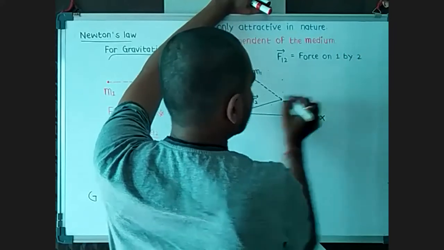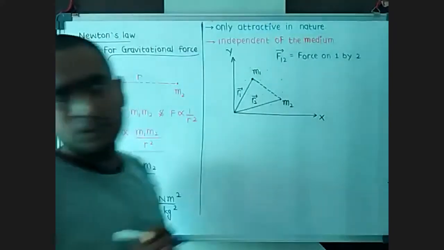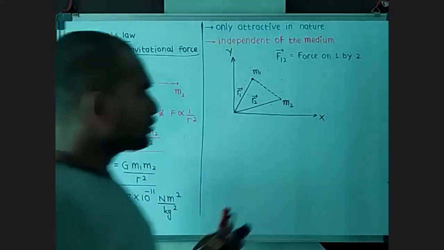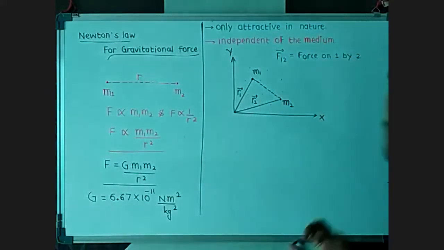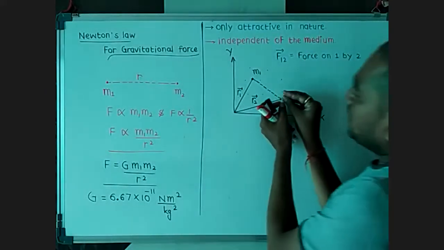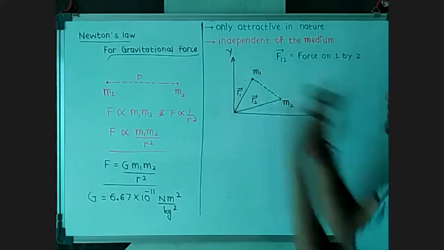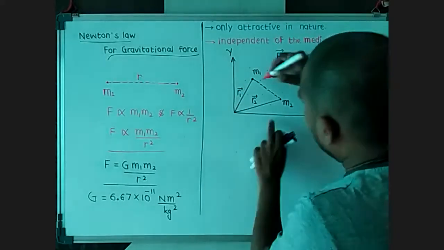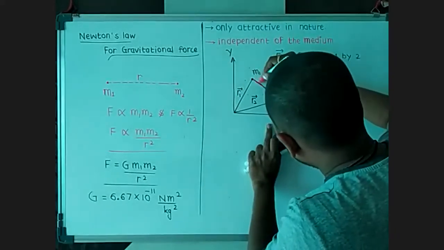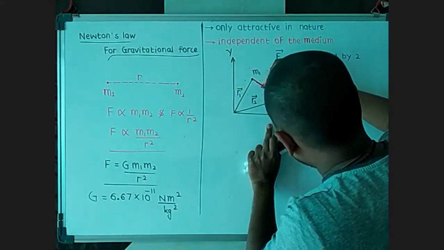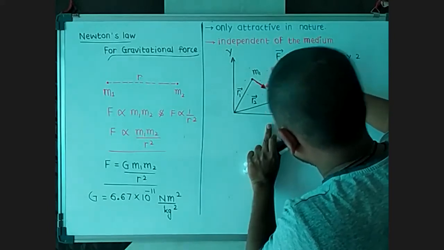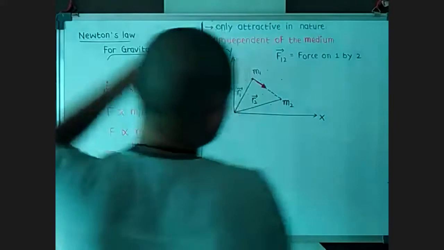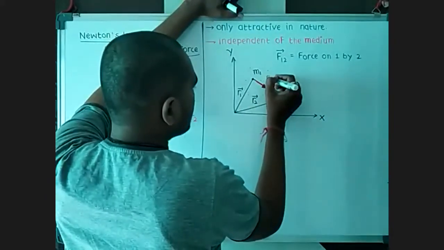This second particle will exert a force, but it's an attractive type of force. In an attractive force, this particle M2 tries to attract this M1. So the direction of the force is towards the second particle. That is called our F12.